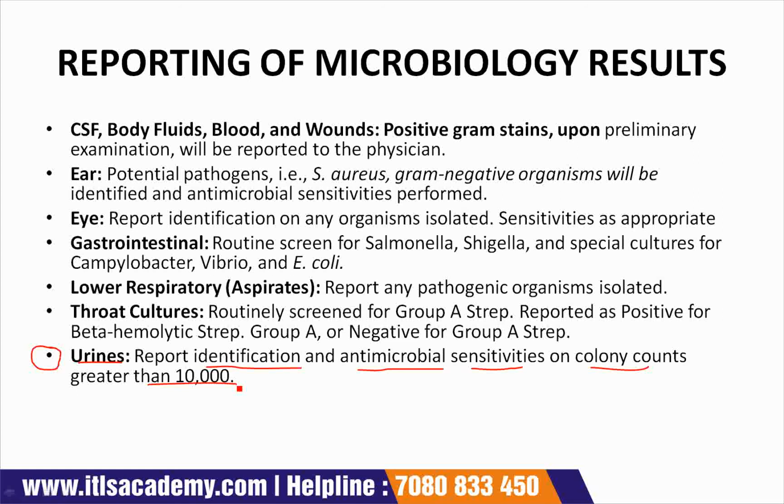Female urine will be screened for Streptococcus saprophyticus. Susceptibility testing will not be performed on the streptococci other than enterococci, Corynebacterium species or Lactobacillus.